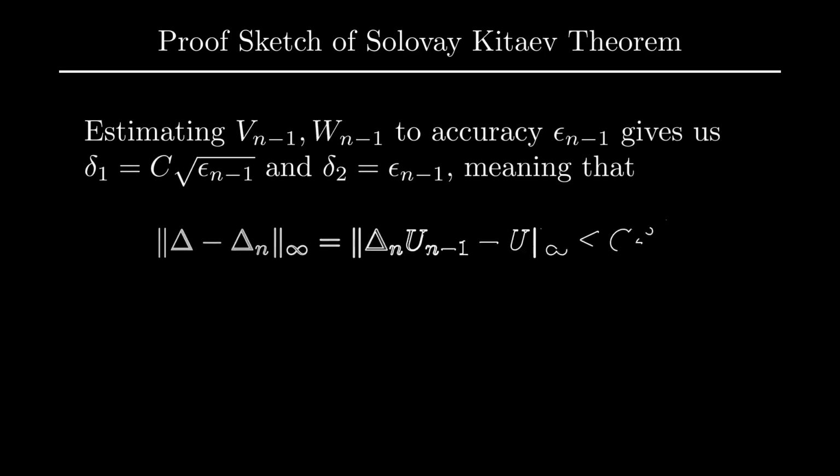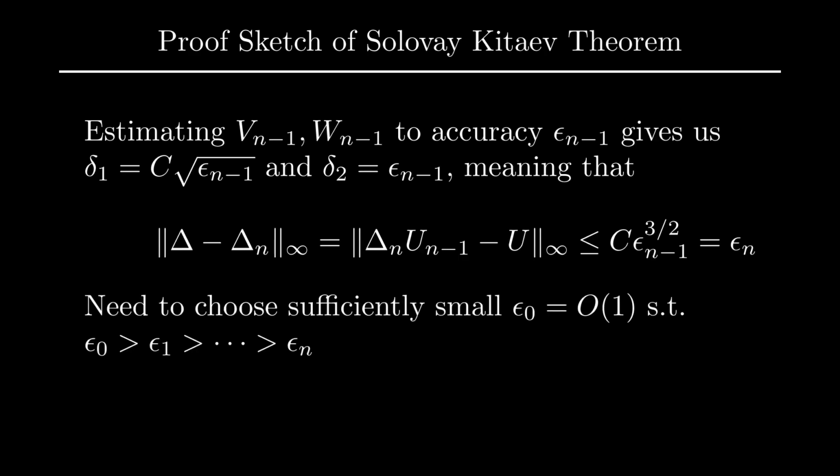Setting delta 1 to be c times the square root of epsilon_{n-1} and delta 2 to be epsilon_{n-1}, we then have that the error of the estimate for the group commutator, and therefore the error in the approximation of U_n, which is given by Ṽ, W̃, Ṽ†, W̃†, U_{n-1}, scales as epsilon_n equal to c times epsilon_{n-1} to the 3/2.